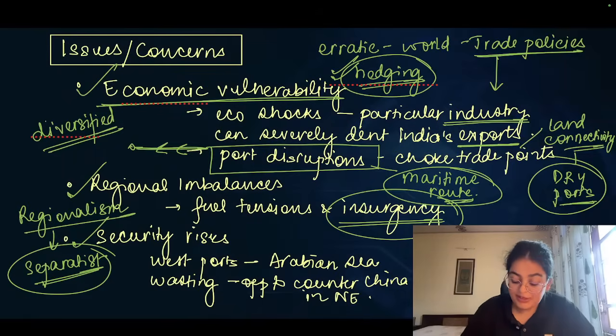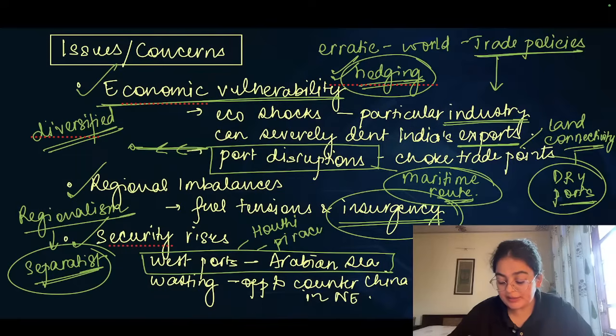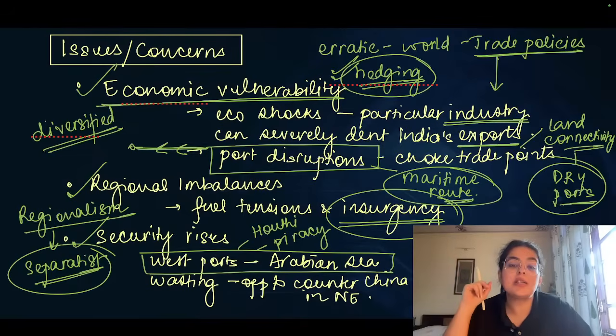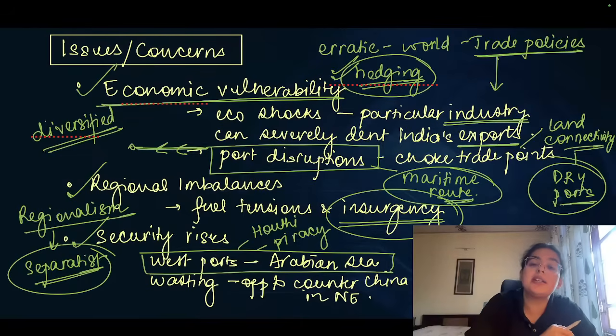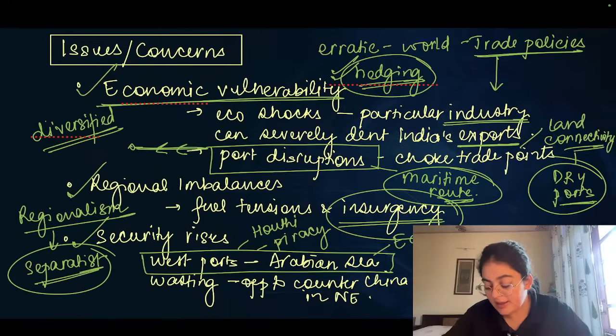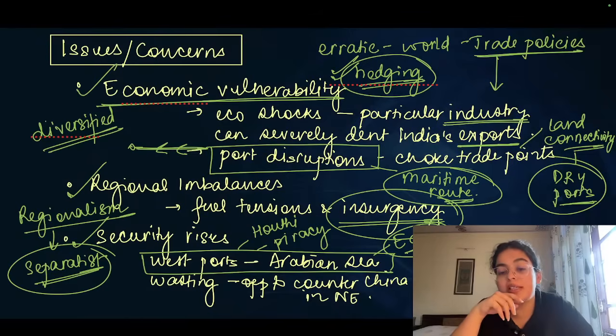For example, the western ports and the western routes using Bab al-Mandeb, etc. regions, these were absolutely risky and absolutely vulnerable because of the Houthi rebels, because of the piracy that was affecting these regions. And therefore, why not counter and therefore use the Asian side as well? Why just look at Western countries to support and look at them as a market? Why not Eastern countries? For example, the ASEAN countries can be seen also as a market. Why is there an obsession with West alone? That becomes a policy focus as well.